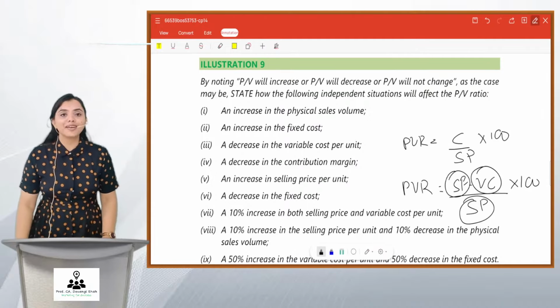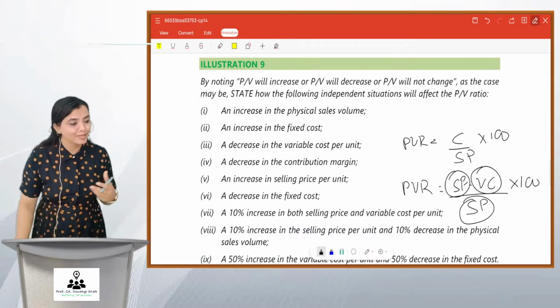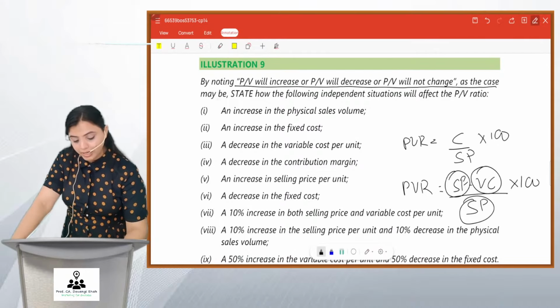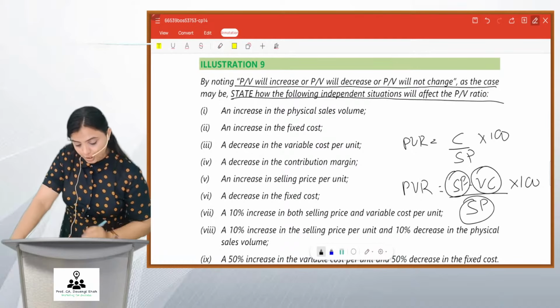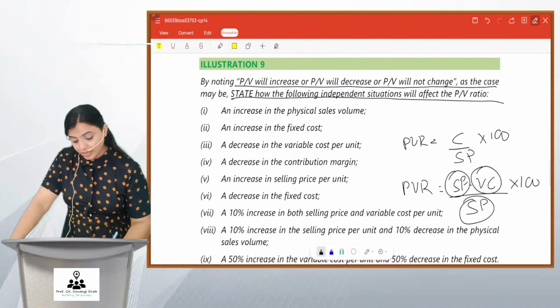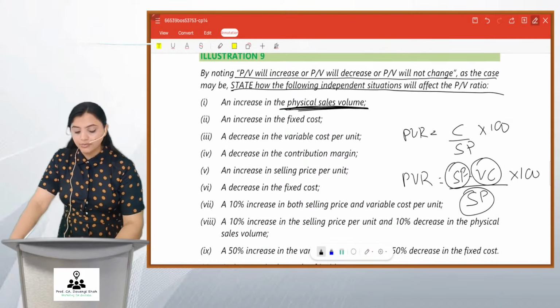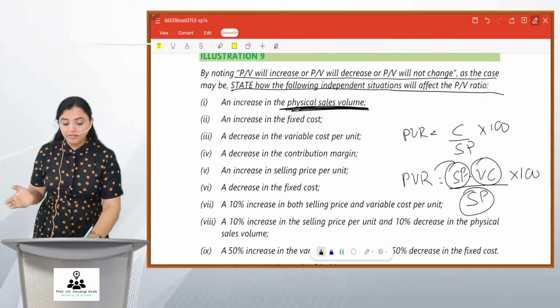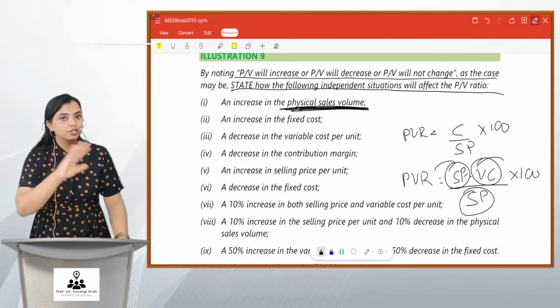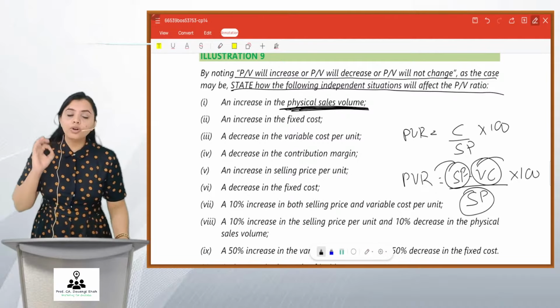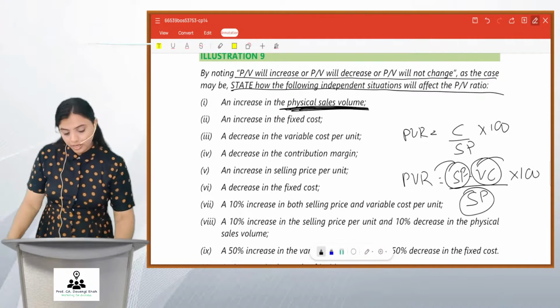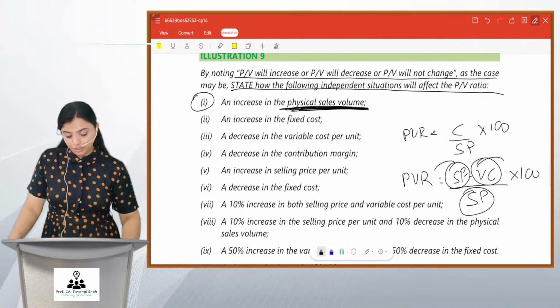And let us have a look at illustration number 9 with respect to this knowledge that we have. Let's read. By noting PV ratio will increase or PV ratio will decrease or PV ratio will not change, as the case may be, state how the following independent ratios will affect the PV. Increase in physical sales volume. Friends, if I sell 2 units, selling price will double, variable cost will double, so basically your PV ratio will not change. Okay, only if your selling price changes, only if your variable cost changes, it will change. So in case of 1, there will be no change in the PV.